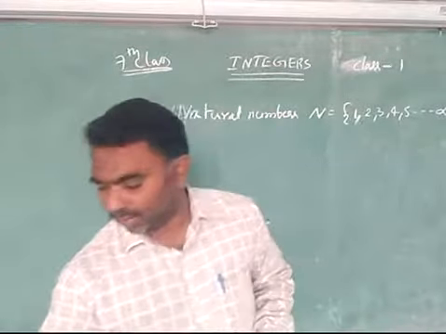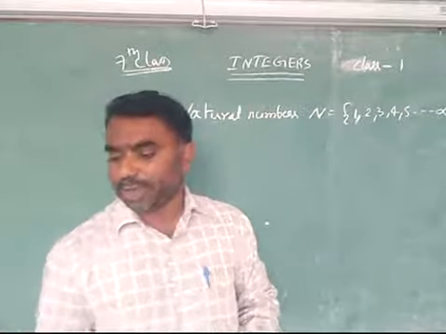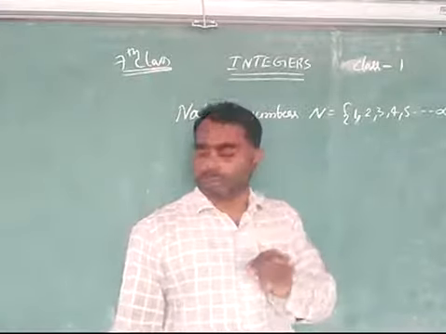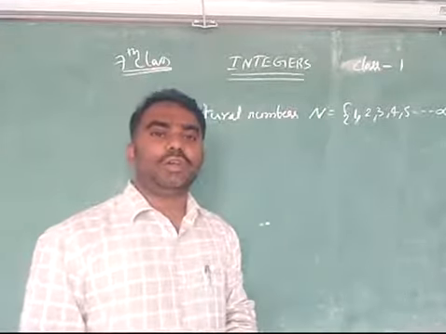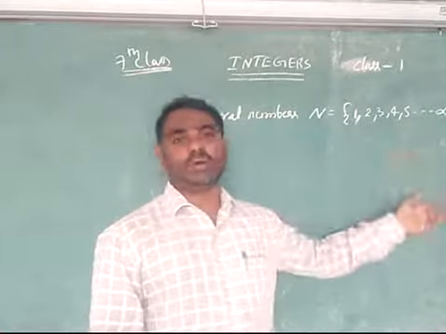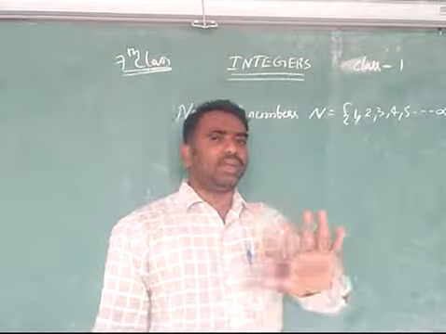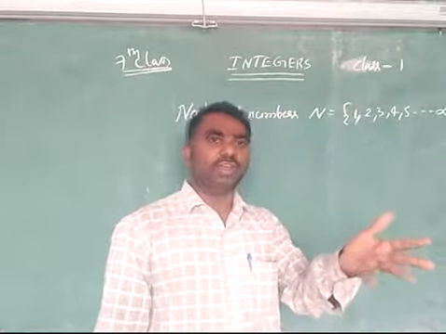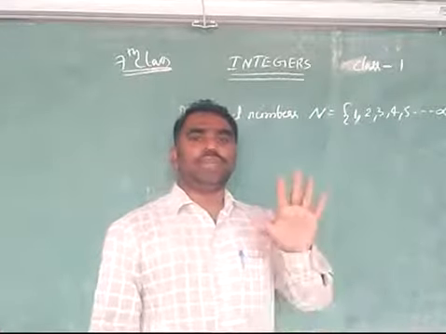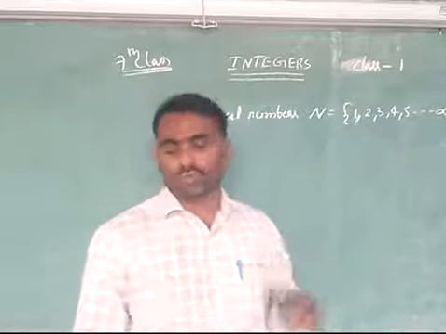Next, write five natural numbers between 100 and 10,000. You can see this on page number 1, in the introduction at the top. Between 100 and 10,000 there are so many natural numbers, and you are asked to write at least five. So you can write 525, 5204 like that.